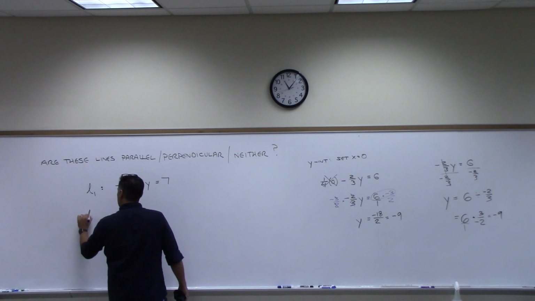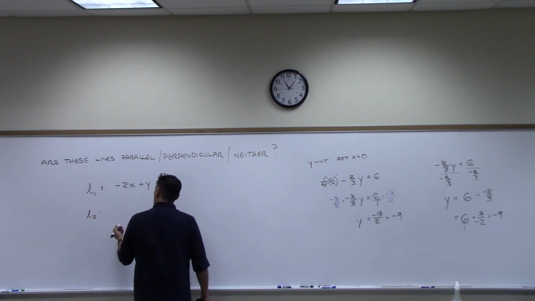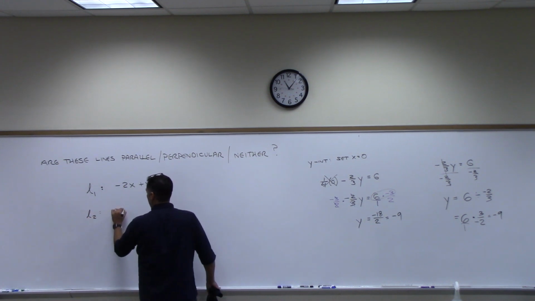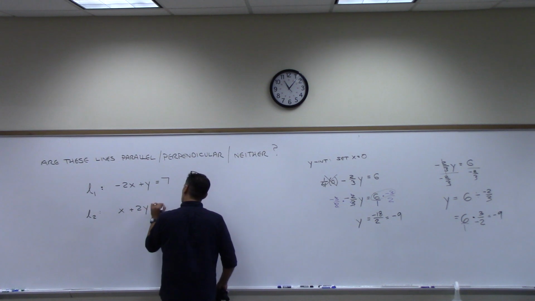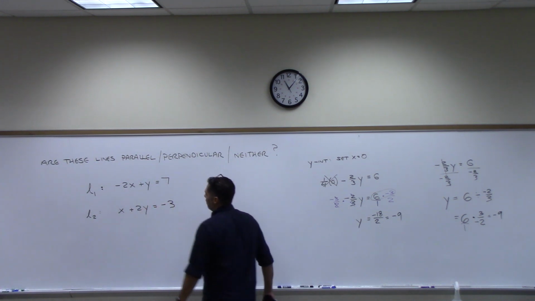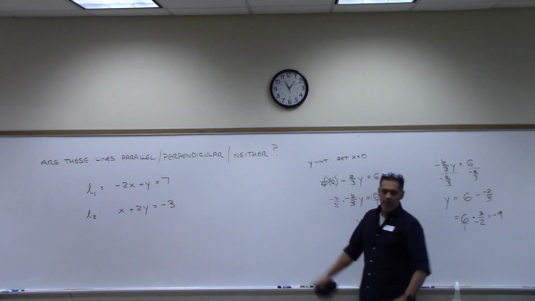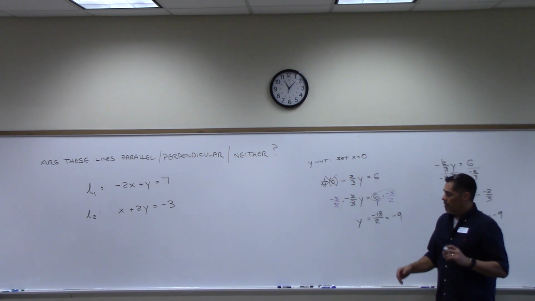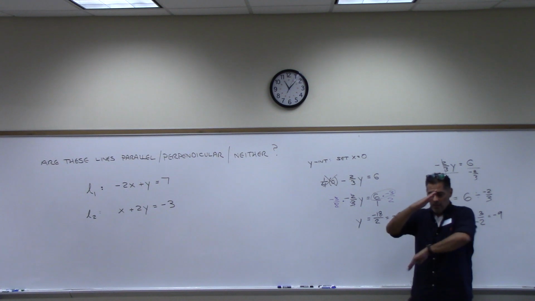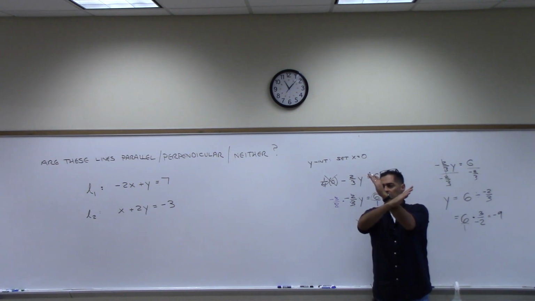And line 2 is, let's go with x plus 2y equals negative 3. So I've given you two lines, right? And I want to know, when you draw these, are they parallel, right? Are they perpendicular or neither?